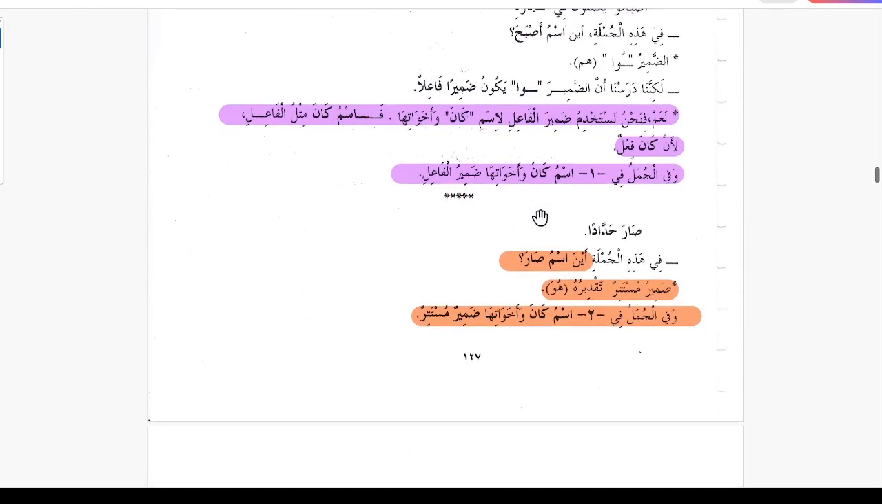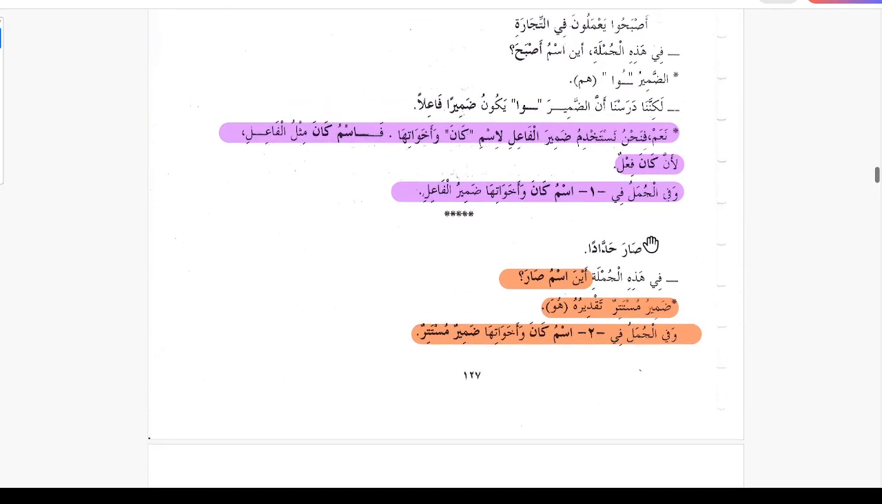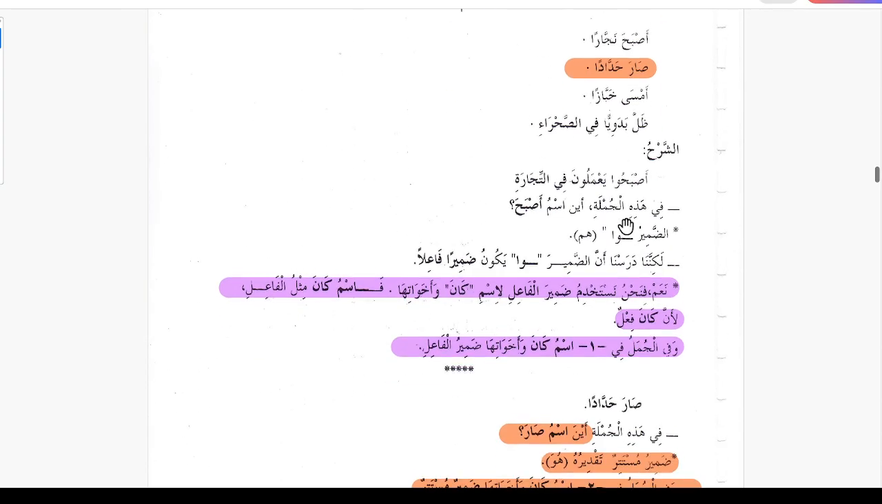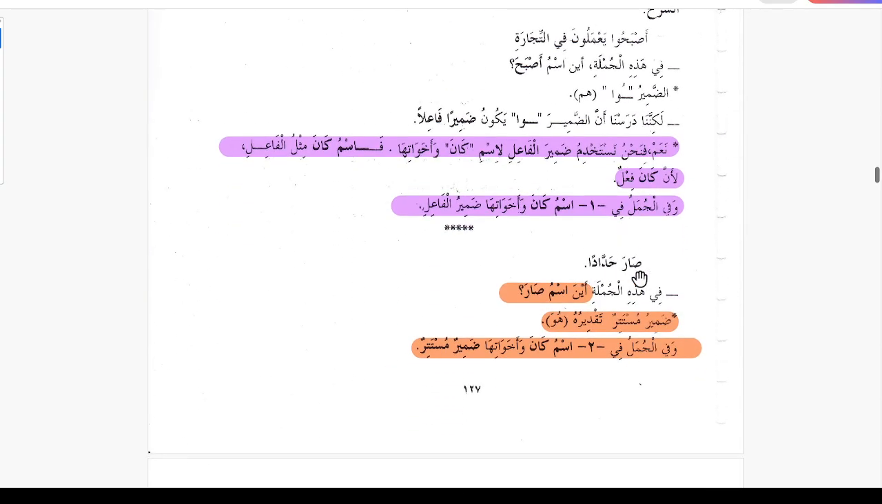Now the explanation about group number 2, Sara haddadan. This one example is taken from here. Sara haddadan, he became a blacksmith. Fi hazihi jumlati aina ismu Sara? In this sentence, where is ismu Sara? So we know it is he became a carpenter. Sara is the sister of Kana. Where is the ismu Sara?